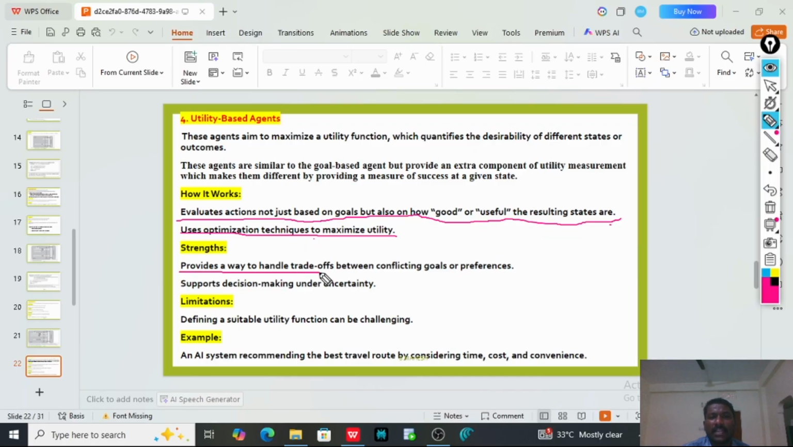It provides a way to handle trade-offs between conflicting goals or preferences. It supports decision making under uncertainty. In uncertain environments also, it can work. The only limitation is that defining a suitable utility function can be challenging. For which type of environment, which utility function we have to take, that will be challenging.